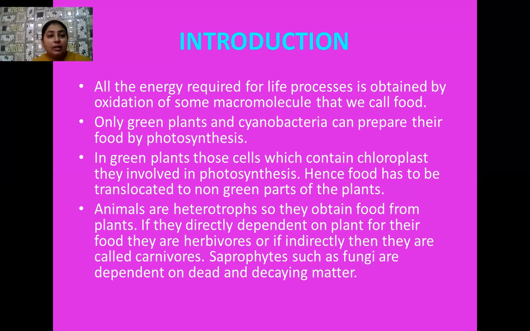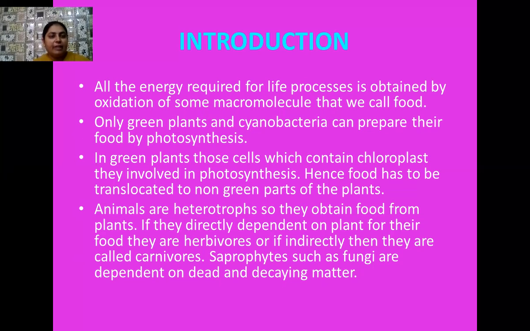And if I am talking about animals, then these animals are the true heterotrophs. They are always dependent on autotrophs for obtaining their food. Whether they are directly dependent or indirectly dependent, they may be categorized as herbivores and carnivores respectively.